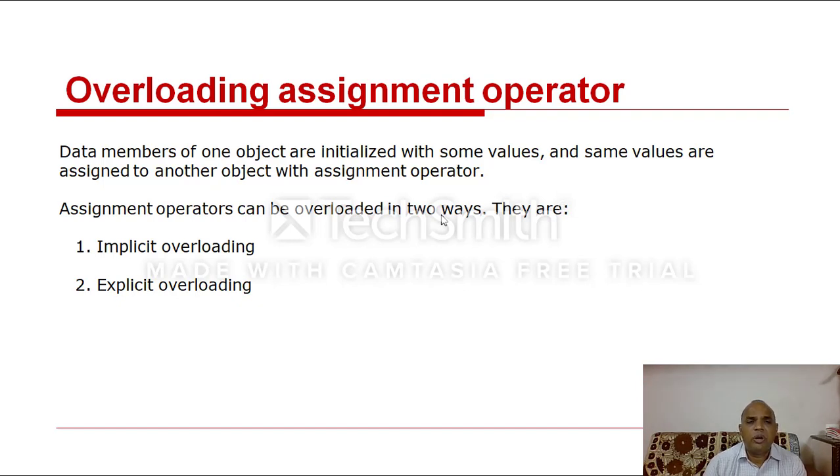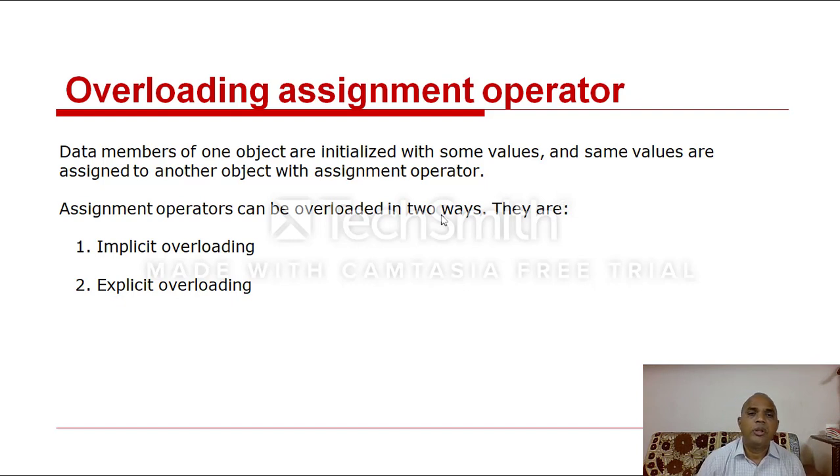There are implicit overloading and explicit overloading. We can overload the assignment operator in two ways. The first one is implicit overloading and the second one is explicit overloading. What is an assignment operator? Single equal to is an assignment operator in C++. This is used to assign the right side value into the left side variable, where a is equal to x plus y. First evaluate the expression x plus y, then the resultant value is assigned into a.